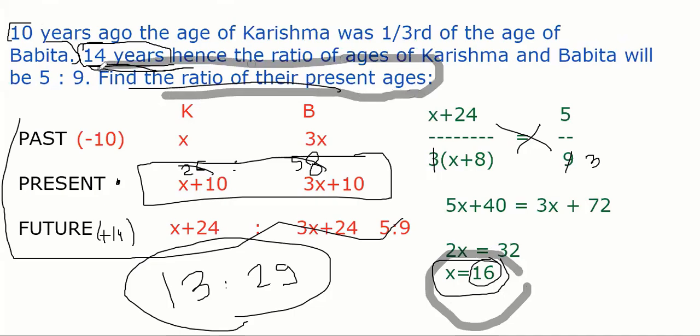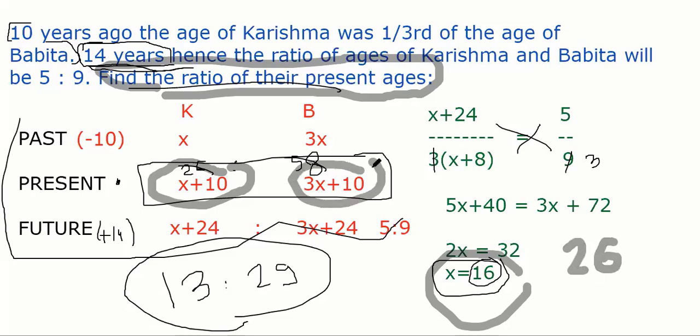Find the ratio of their present ages. What is the present age of Karishma? Present age of Karishma is 10 plus x plus 10. What is x? 16. 16 plus 10, so Karishma is 26. How much is Babita? 3x plus 10. X you know? 16 times 3, 48 plus 10, 58.